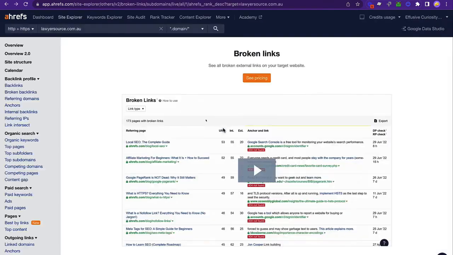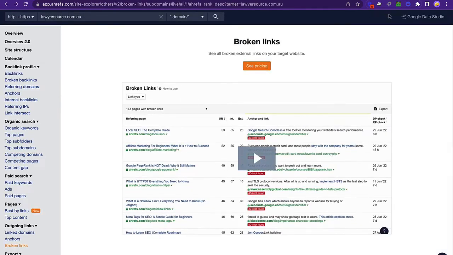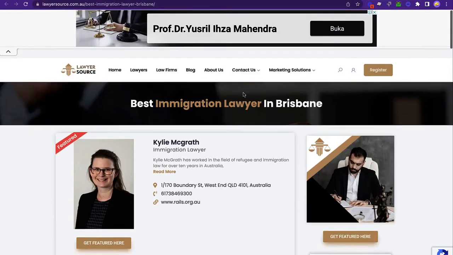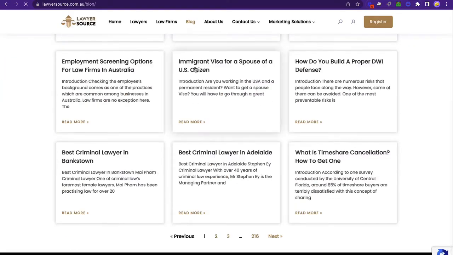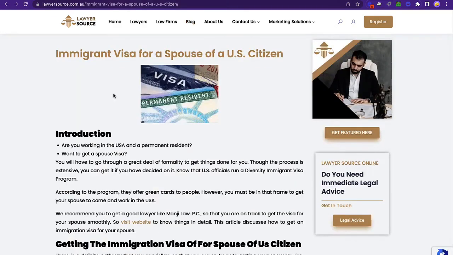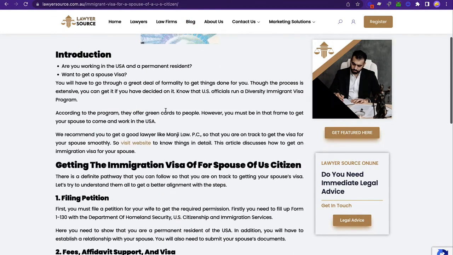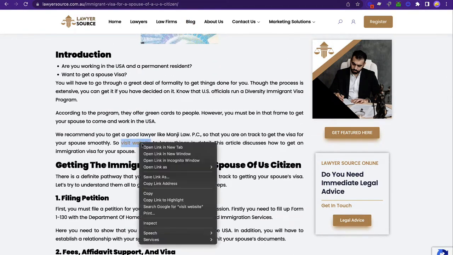But if you are willing to pay this much, or if you maybe use another different tool that gives you access to a site's broken links, what this basically does is it goes out, looks for all the pages on this site, say for example the blog page, looks for all the blog posts right here, and tells you if there's any blog post that has a broken link, right? So for example, this linked to a 404 page or a broken link.